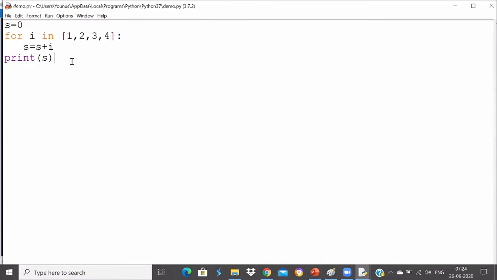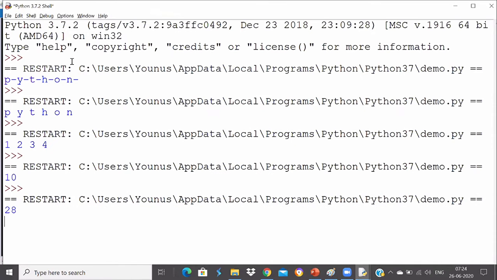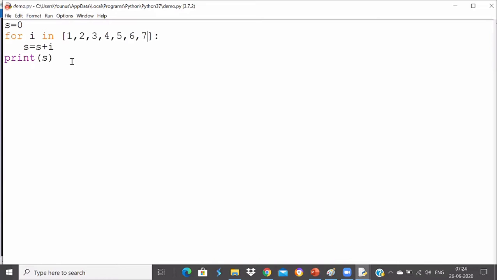Okay, and if I increase some more values in the list, all of them gets added and gets printed now. Like I will increase like 5 6 7, then I will run the code again, and this time you see that it added up to 7, and we got the answer as 28. So that way I can find the sum of those integers in a list.